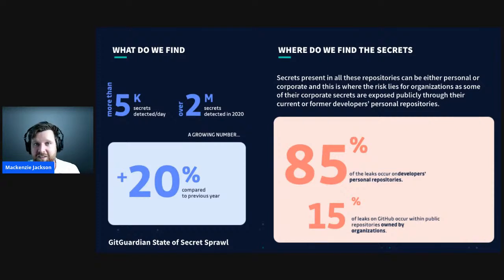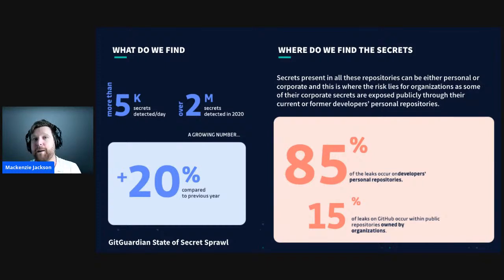Remember at the start, I said that GitHub has a public API where you can monitor all the public events. Well, that's exactly what we did. And we found over 2 million secrets throughout that year, nearly 5,000 a day. And we were able to verify most of these automatically against providers to ensure that they were actually true positives. So this is a huge amount of information.